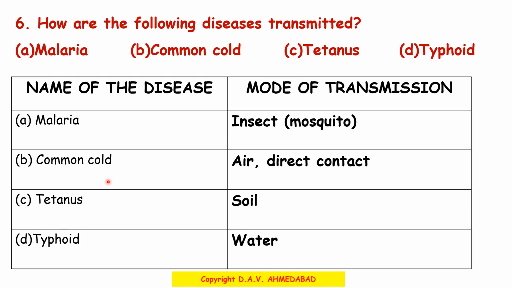B. Common cold. The mode of transmission is air or sometimes direct contact. C. Tetanus. The mode of transmission is soil. D. Typhoid. The mode of transmission is water.